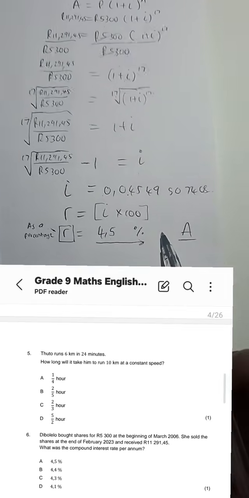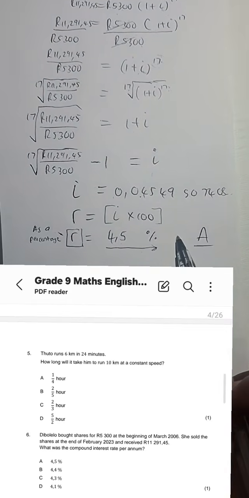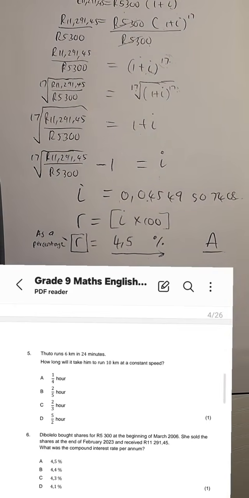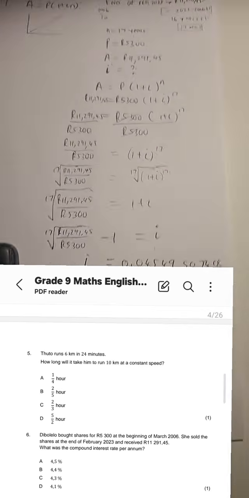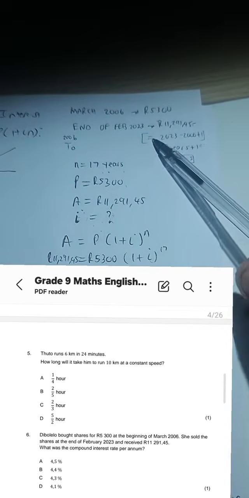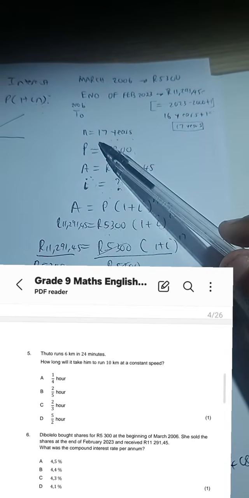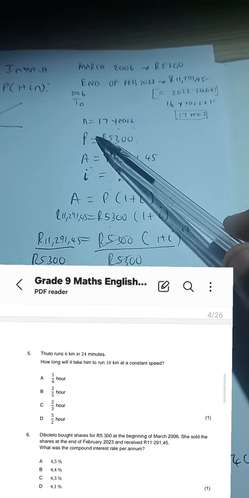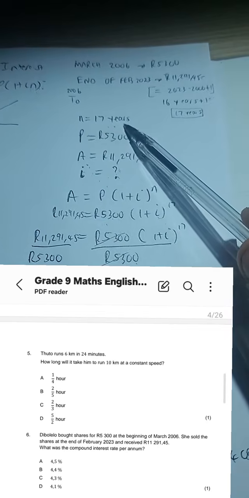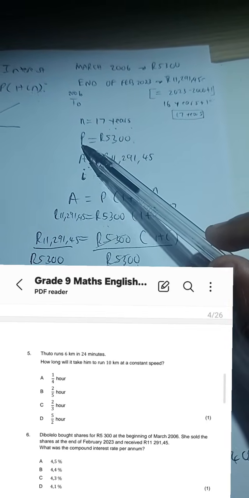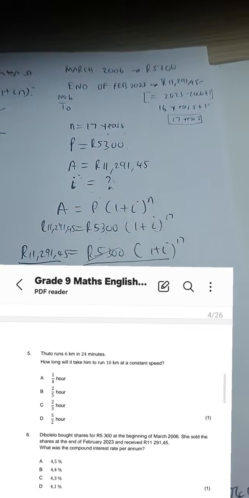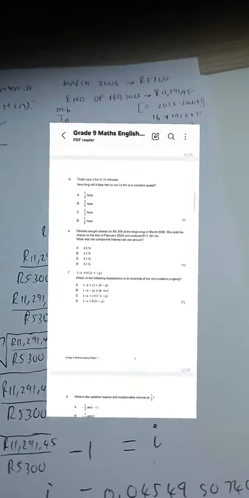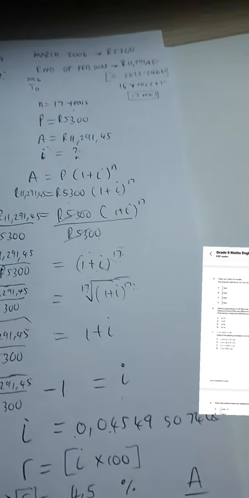Okay. So guys, and this is maths. This is GEC Maths. Right. So there, guys, from the top, where I calculated the A, I got N is 17, P is 5,300. Let me just reduce this and put it on the side.